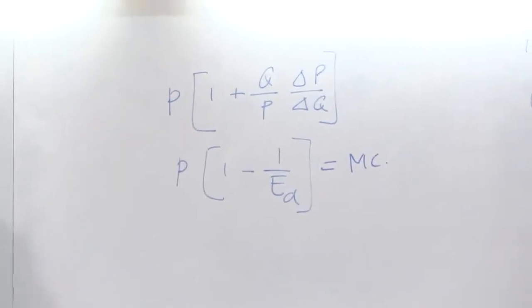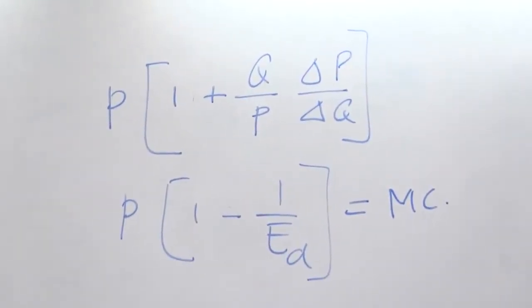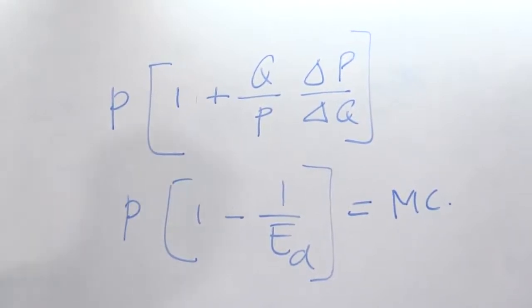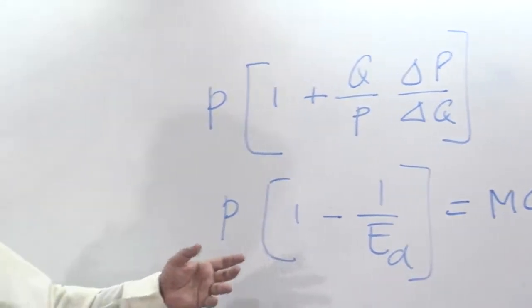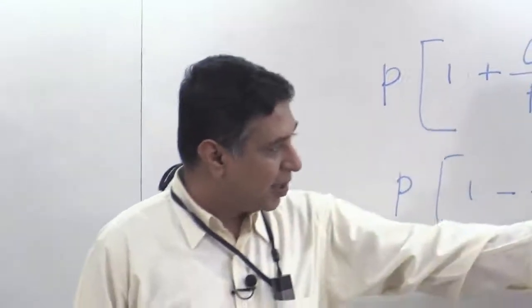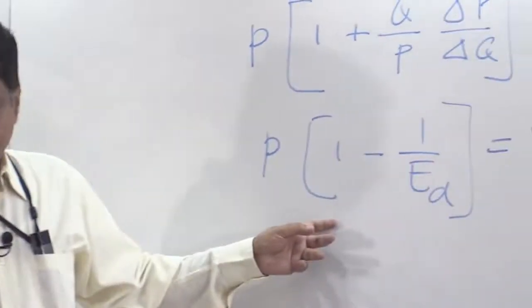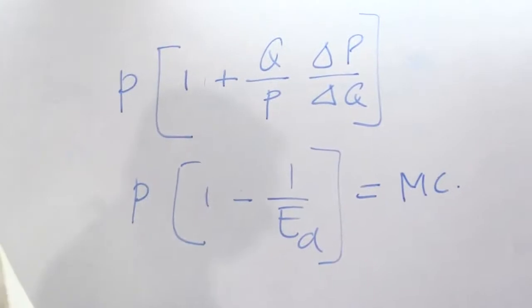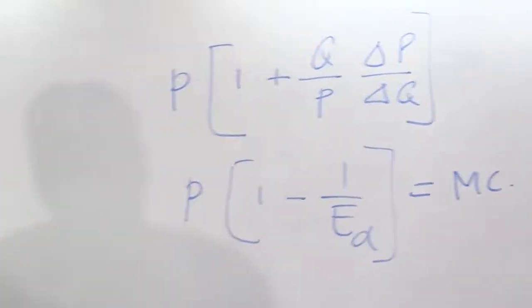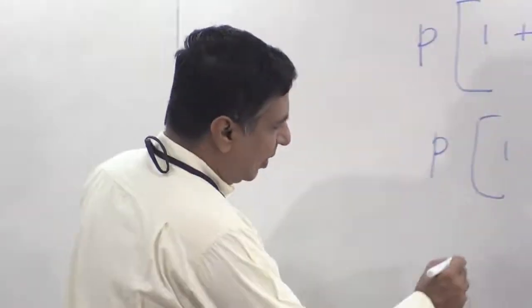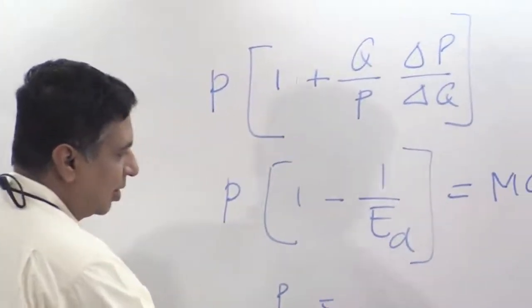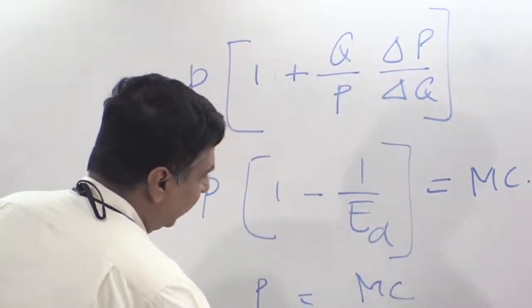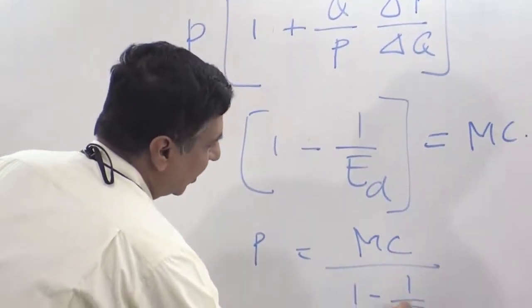So instead of first saying, okay, how much to produce, you can also do the reverse. You can say, what price should I charge? Very often business people think along those lines. So the price should be equal to the marginal cost multiplied by 1 over whatever way you want to put it. So price is equal to the marginal cost divided by 1 minus 1 over elasticity of demand.